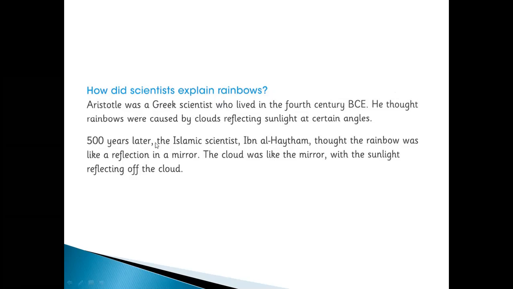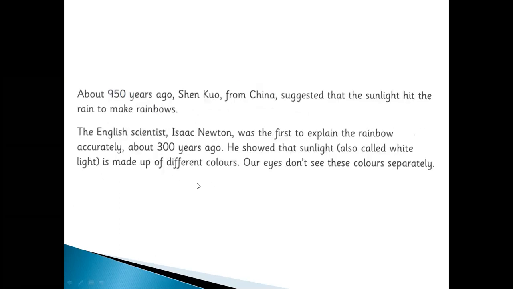About 500 years later, the Islamic scientist Ibn al-Haytham thought the rainbow was like a reflection in a mirror. The cloud was like a mirror with the sunlight reflecting off the cloud. After this, about 950 years ago, Shen Kuo from China suggested that the sunlight hit the rain to make rainbows. After this, the English scientist Isaac Newton gave the accurate answer. He was the first to explain